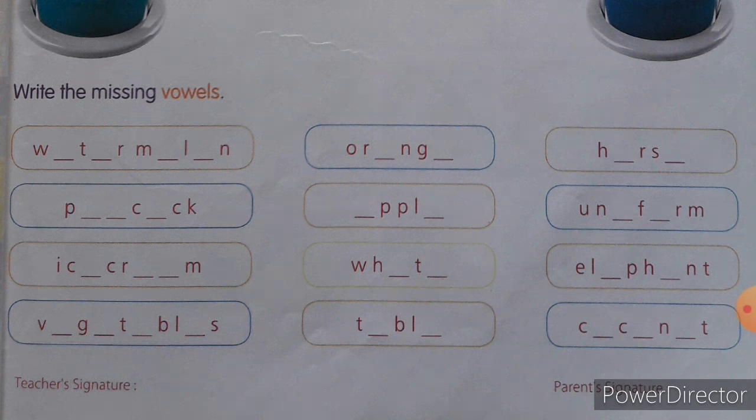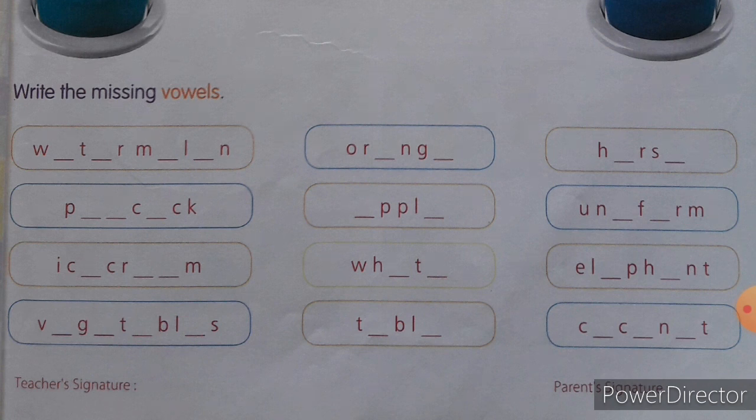The next one is W-H dash T dash. Two blanks are there. Using the vowels, that is A, E, I, O and U, using these five letters, you can use any vowel to fill the blanks. Can you guess, children? Yes, it's white. W-H-I-T-E. White.